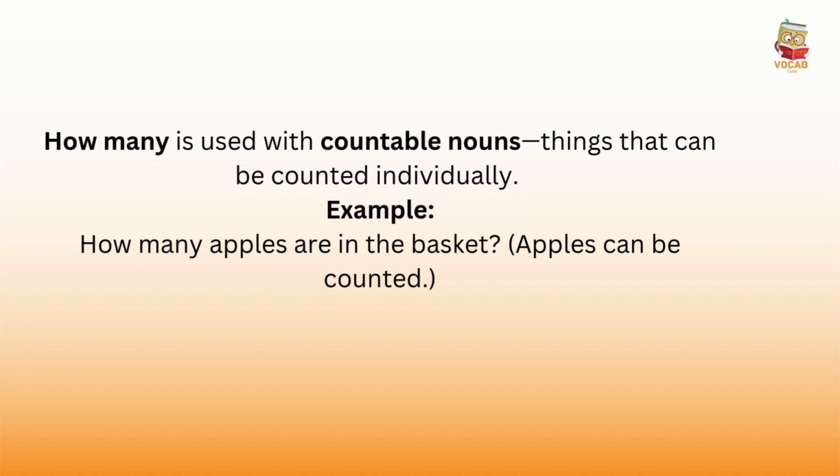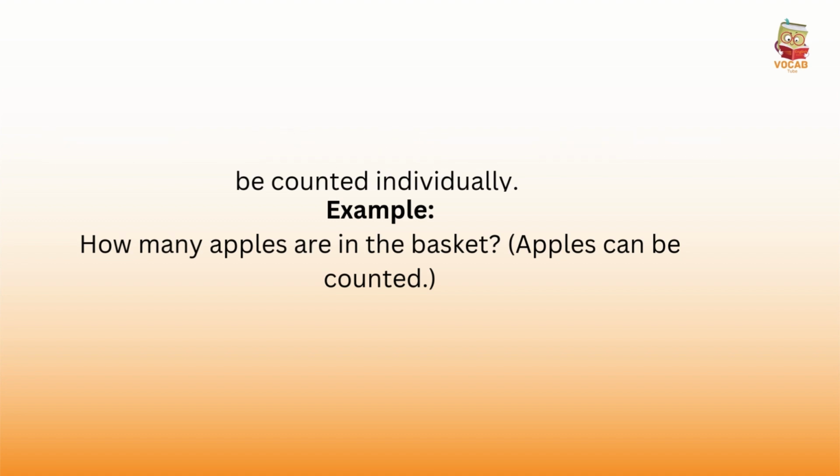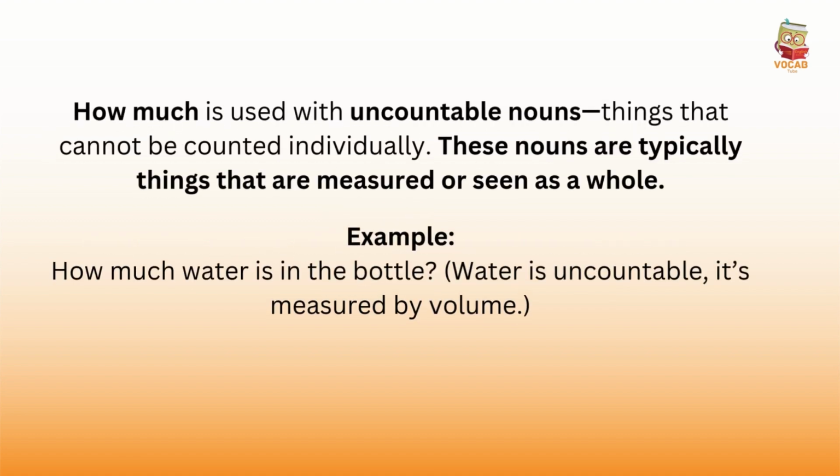Example, how many apples are in the basket? Apples can be counted. How much is used with uncountable nouns, things that cannot be counted individually. These nouns are typically things that are measured or seen as a whole. Example, how much water is in the bottle? Water is uncountable, it's measured by volume.